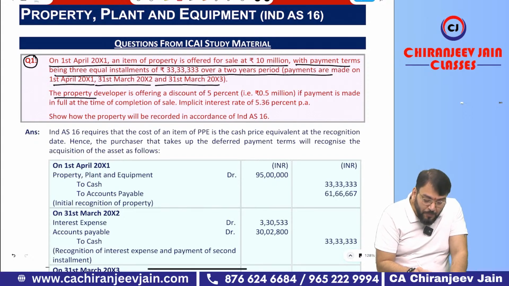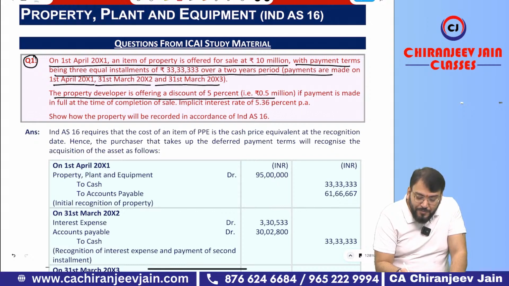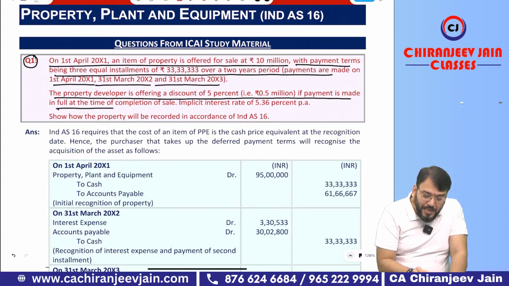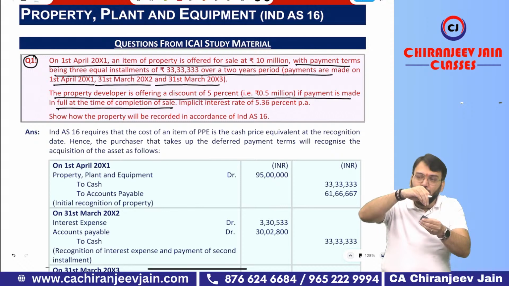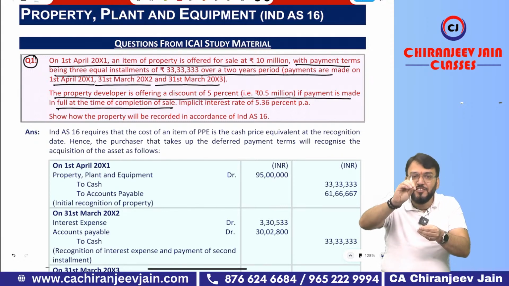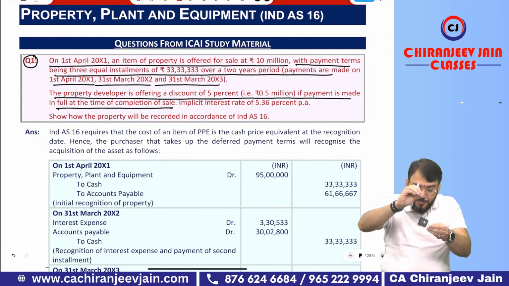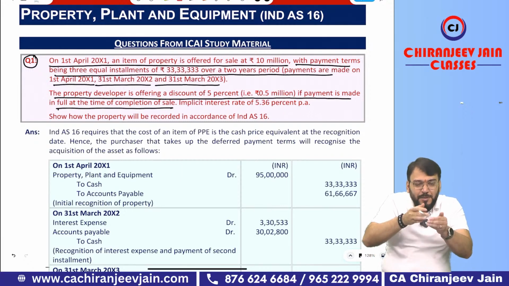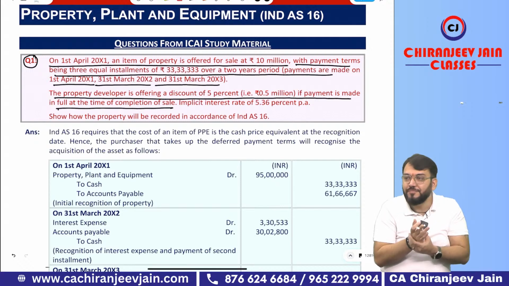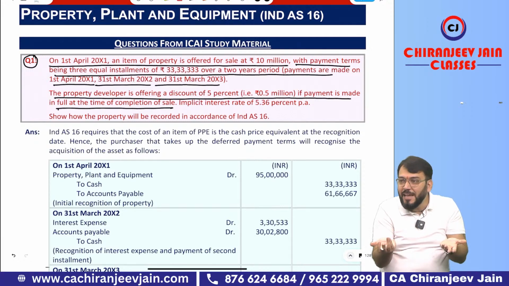The property developer is offering a discount of 5%, that is 0.5 million, if payment is made in full at the time of completion of sale. Means if you pay the entire amount today, you will be given a discount of 5%. It means the purchase price at normal credit term is how much? 95 lakh.